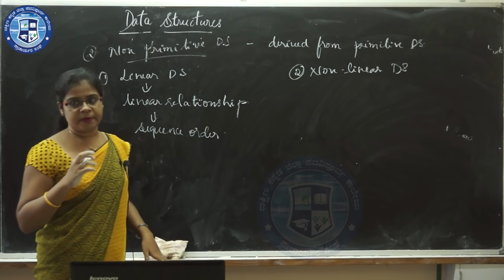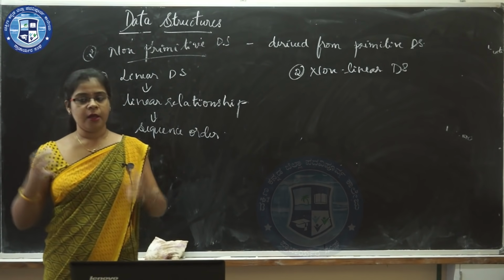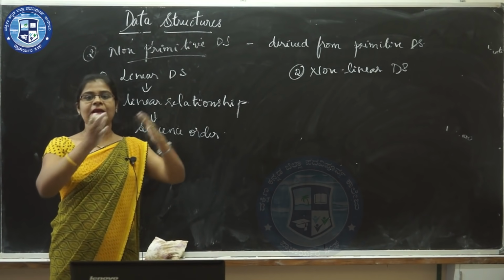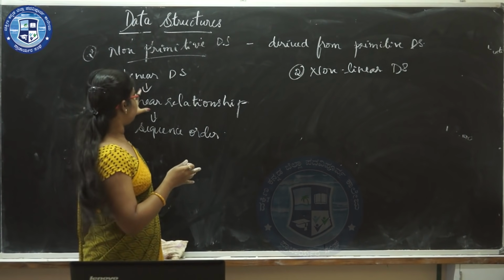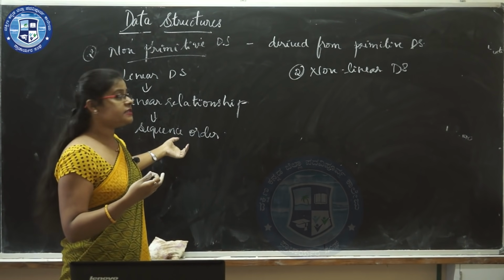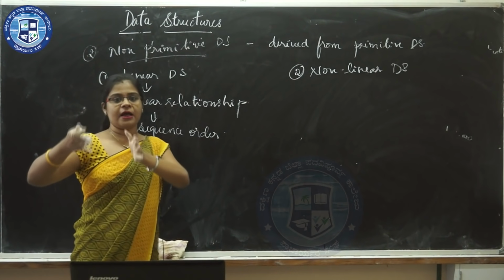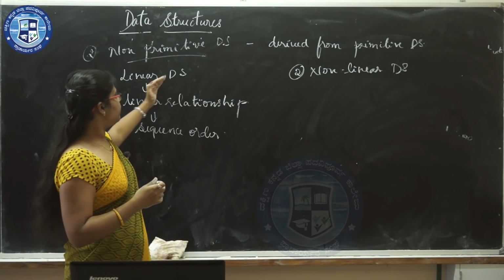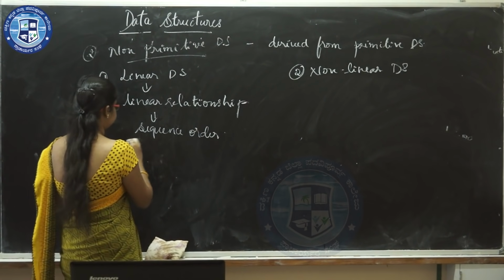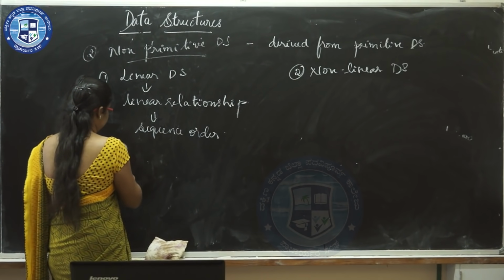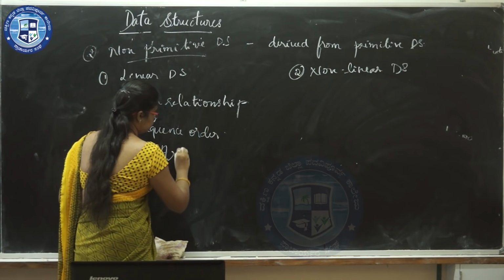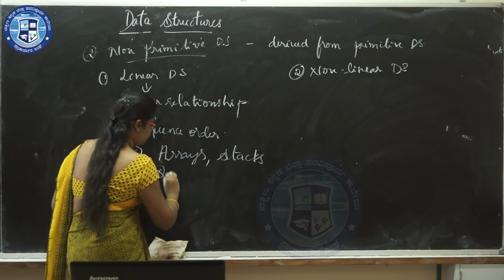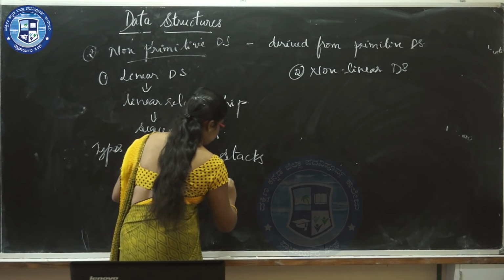For example, suppose you are having a mass PT, you stand in a line for the mass PT. That is in a sequence order, one after another. So in a linear data structure, the elements are in a sequence order, one after another. The different linear data structures are arrays, stacks, queues and linked lists.